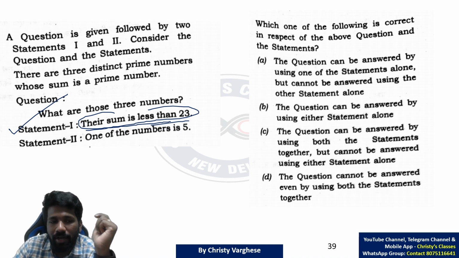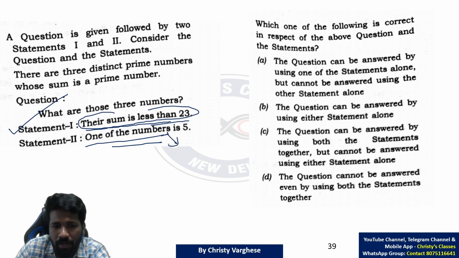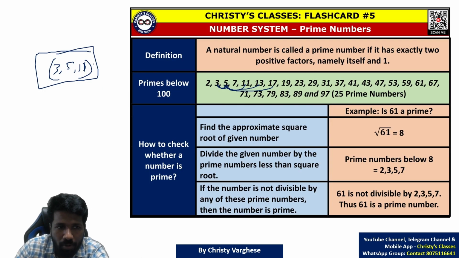Statement 1 alone. Now what about statement 2? One of the numbers is 5. That means 5 is involved in a triplet. How many are possible? We have to check. Is it only 1? That means statement 2 alone is also enough. 5 involved in a triplet. Already 3, 5, 11 is a triplet involving 5.